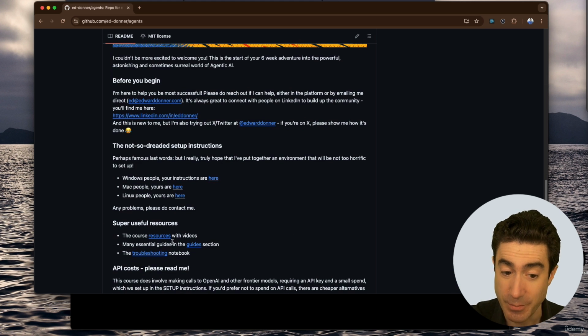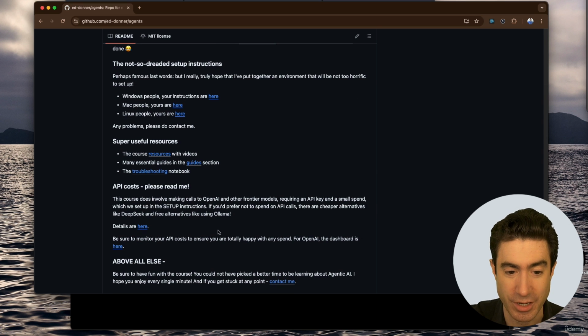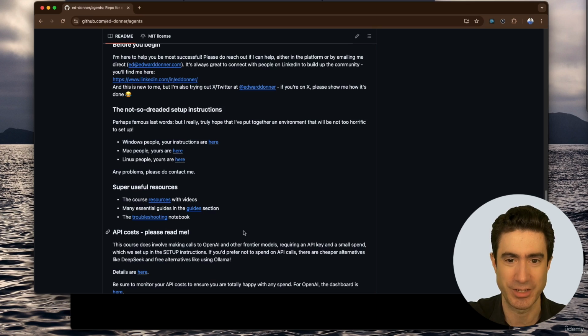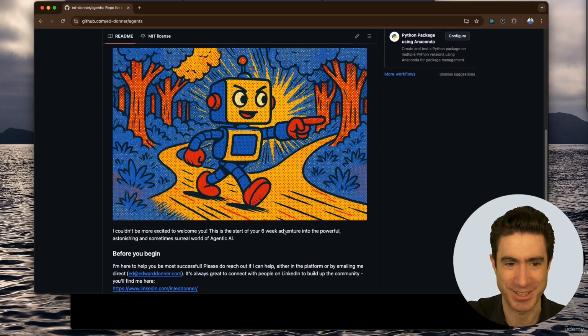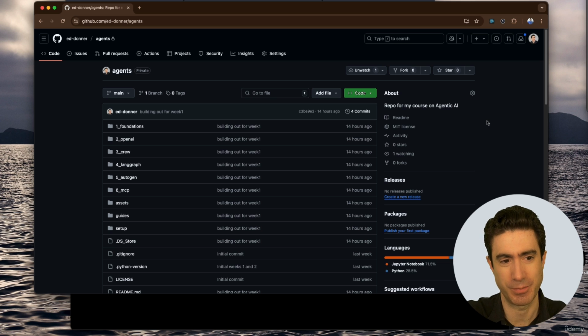But the README also has lots of useful resources and a ton of important stuff on API costs that I urge you to read because I know this is a sensitive topic. And so please do look through it and read all the other stuff and the links to the guides and so on. And I should probably mention that if you've not used GitHub before, you might need to create a new account with GitHub to get to this point.